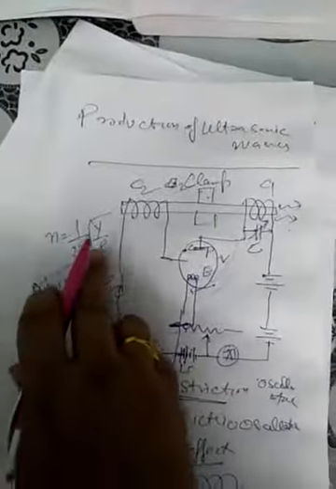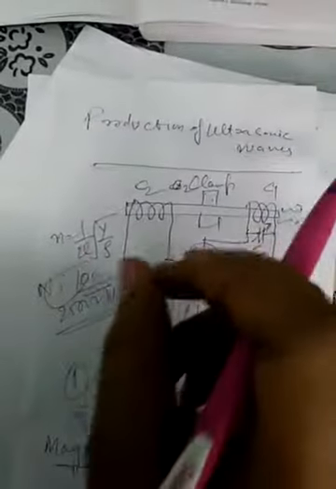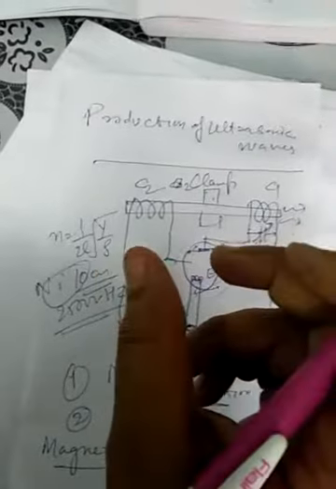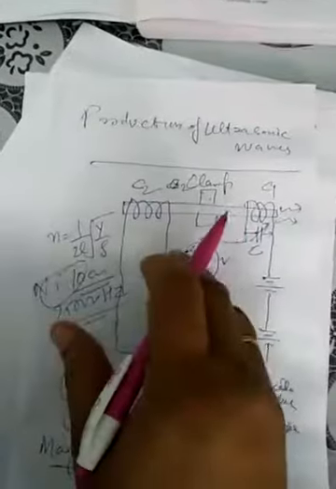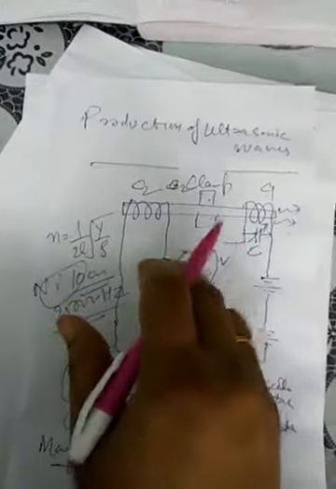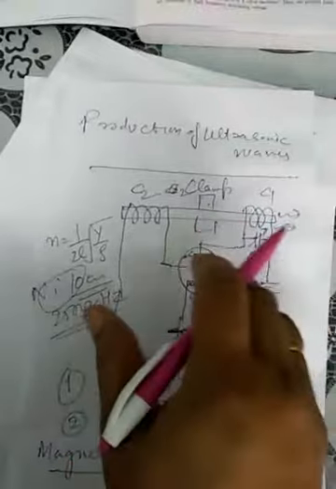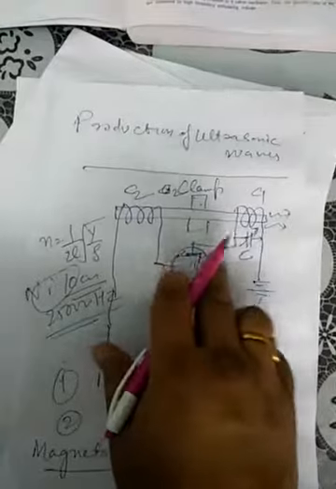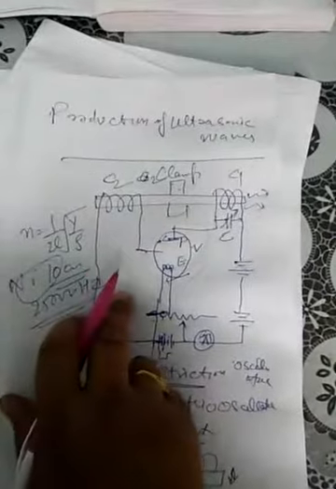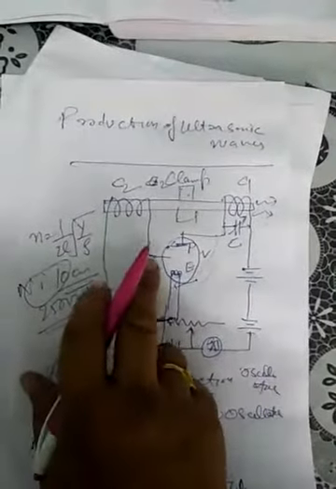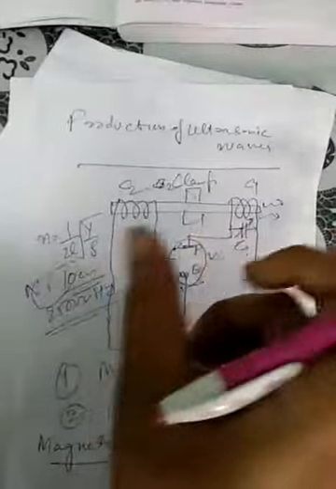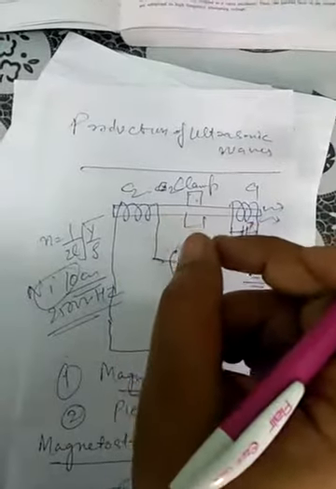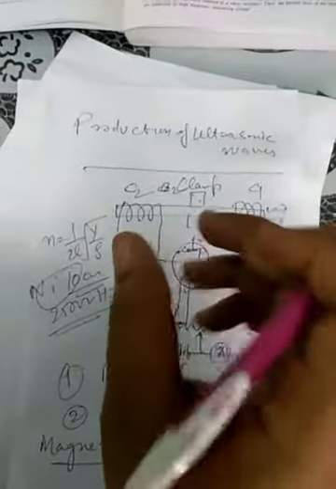To increase the frequency, what should we do? The length of the rod should be decreased, but it cannot be decreased beyond a certain limit. So high ultrasonic frequency cannot be produced by this method, but the energy associated with this beam is very large, as the area of the vibrating surface is very large. So low frequency but highly energetic ultrasonic waves are produced by this method. This is one of the best methods for producing highly energetic ultrasonic waves, and the limit is that we cannot reduce the length of the rod beyond a certain extent. So very high frequency ultrasonic beams cannot be produced by this method.